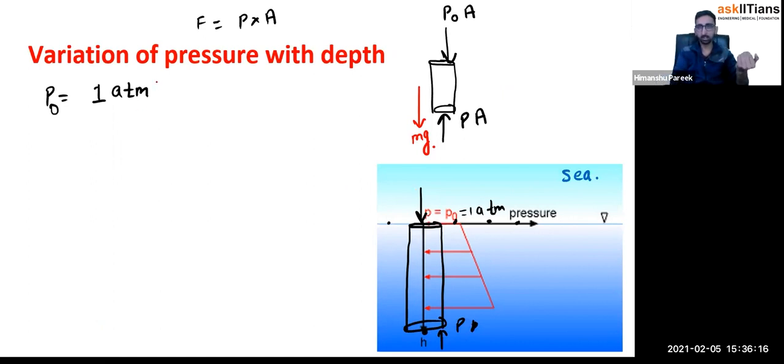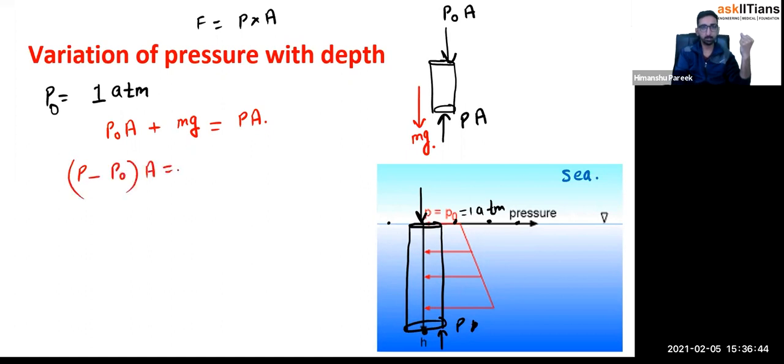Okay, so what are the equations now? Upward force equals downward force. So I can simply say that P naught A plus mg is equal to PA. The downward force is this much, and that must be equal to PA, the upward force. Now you see one thing here. I can write it as (P minus P naught) A is equal to mg. Why am I saying this? Take this on the right-hand side: PA minus P naught A. Take A common, and it becomes (P minus P naught) A is equal to mg.